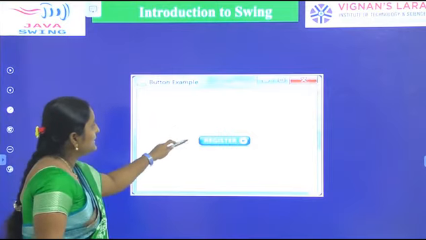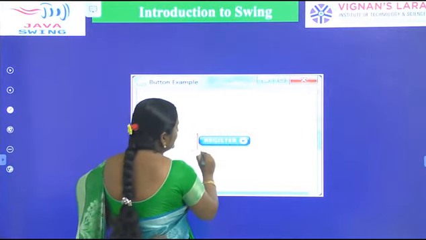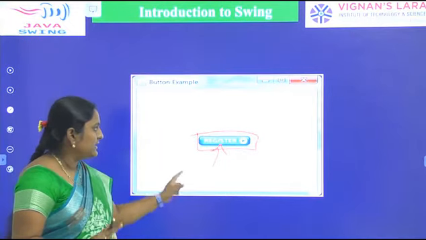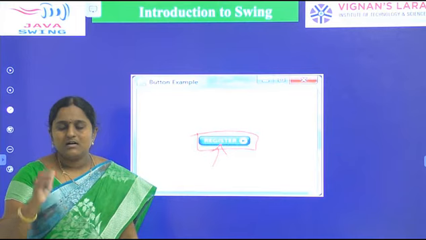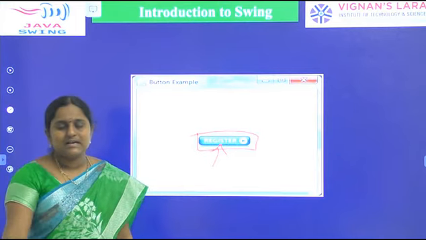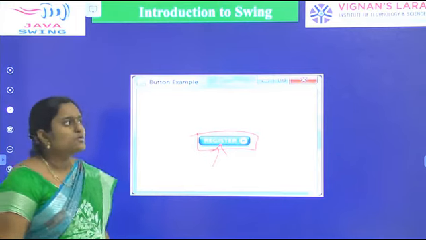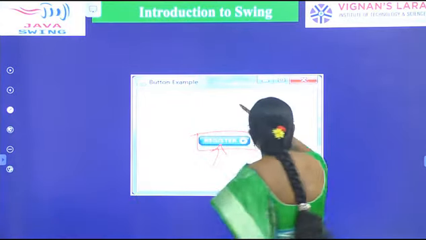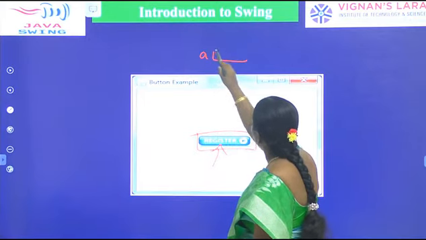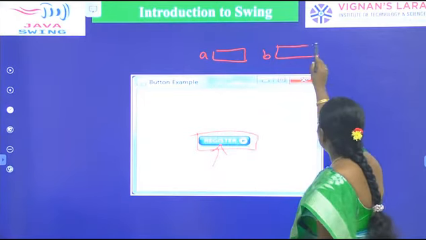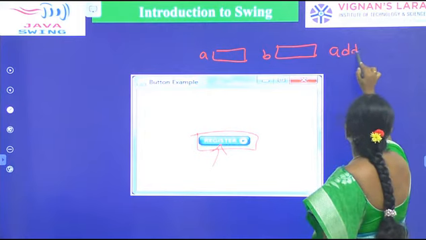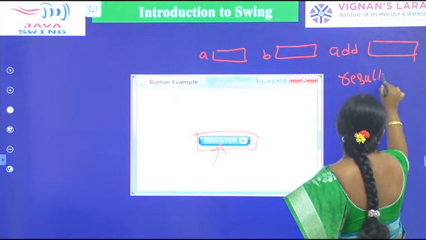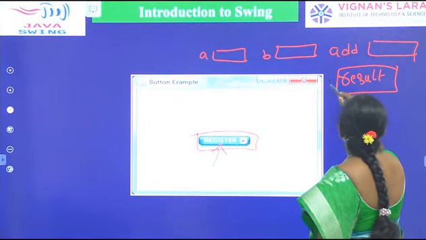Next one. So here Register is the button. Suppose I press the Register button, one event is generated. Already you know that if you press an OK button or a submit button, an event is generated. Suppose we have two text fields. Enter A value, we have one text field. Next, enter B value, we have another text field. Next one, add. Suppose Result is a button.